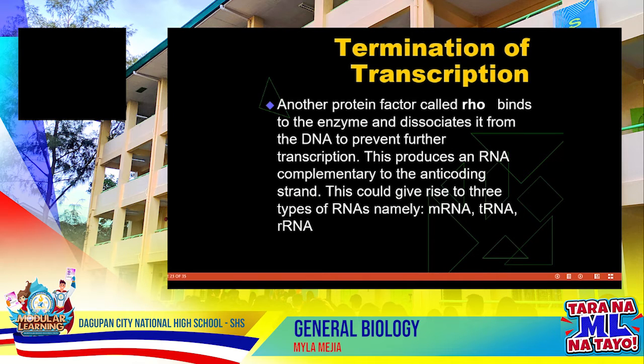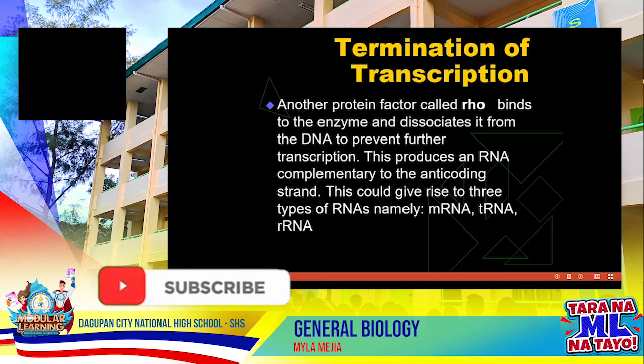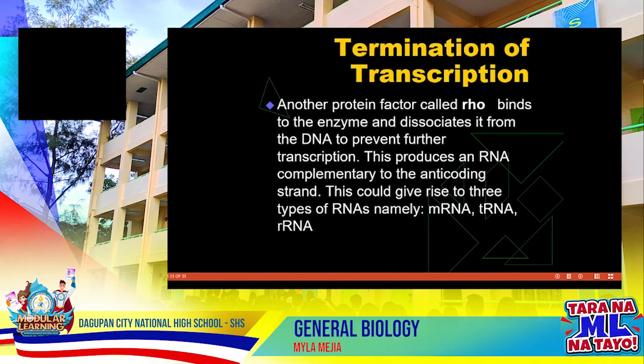For the termination of transcription, another protein factor called Rho binds to the enzyme and dissociates it from the DNA to prevent further transcription. This produces an RNA complementary to the anticoding strand, and this could give rise to three types of RNA, namely mRNA, tRNA, and rRNA. M stands for messenger, T is transfer, and R is ribosomal. Why ribosomal? Because ribosomes are attached to that RNA.